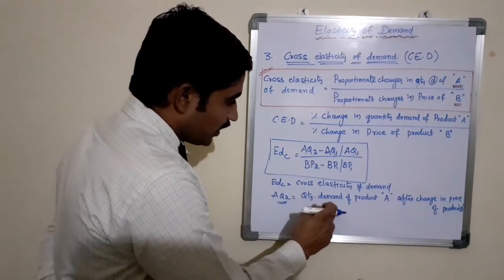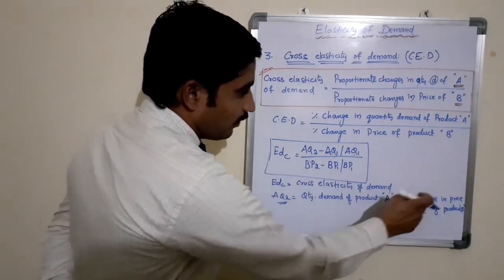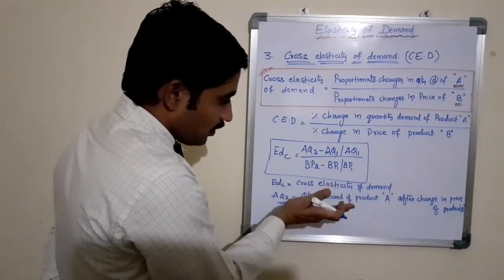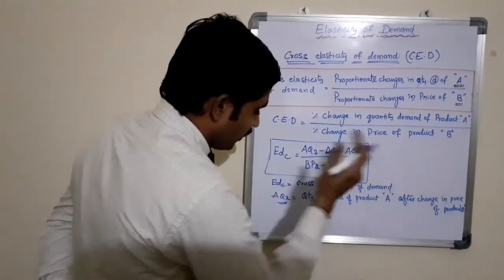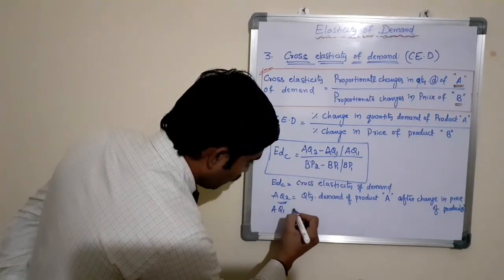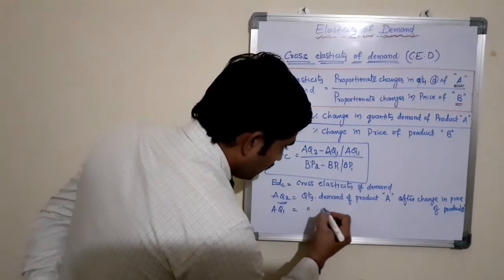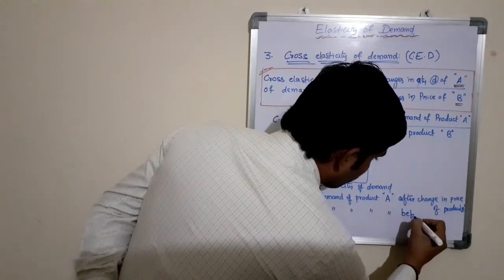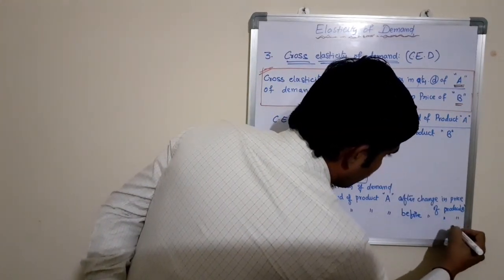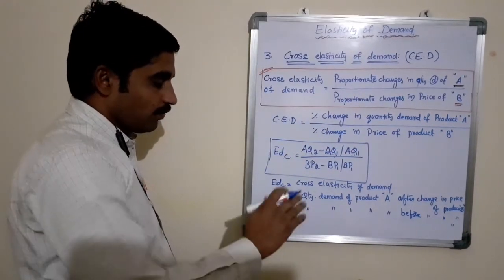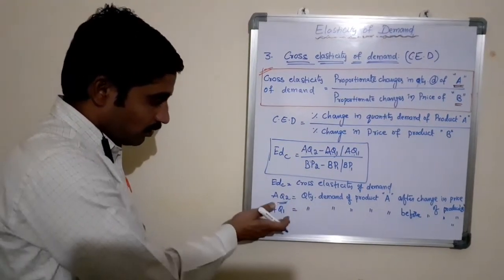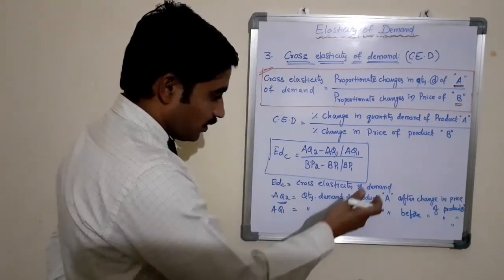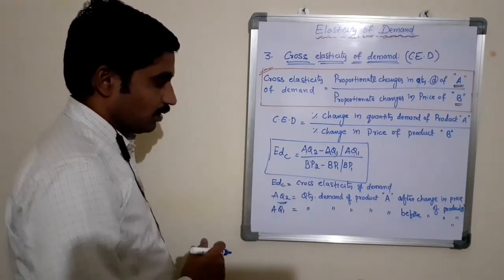AQ2 is quantity demand of product A after changing price of product B. We need to clearly define quantity of A, price of B. Similarly, AQ1 equals quantity demand of product A before change in price of product B. So before change in price of product B, what is the quantity demand of commodity A? After change in price of product B, what is the quantity demand of product A?